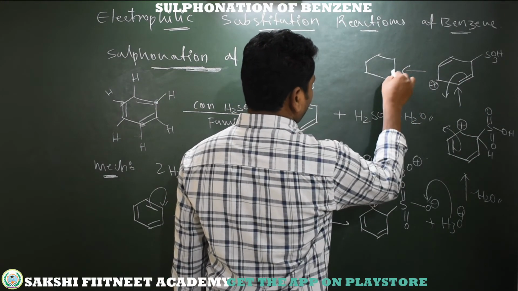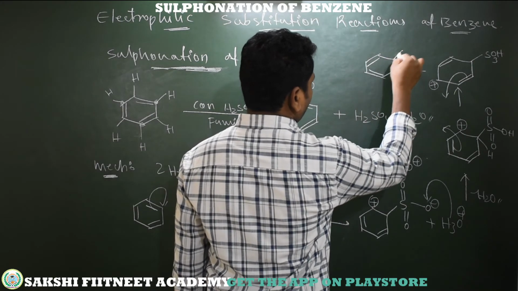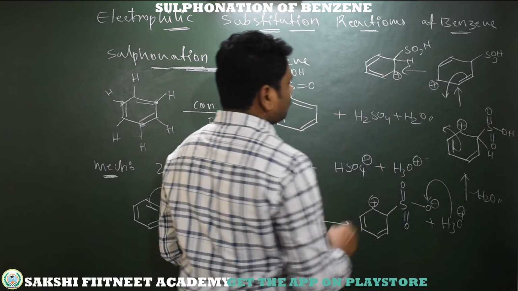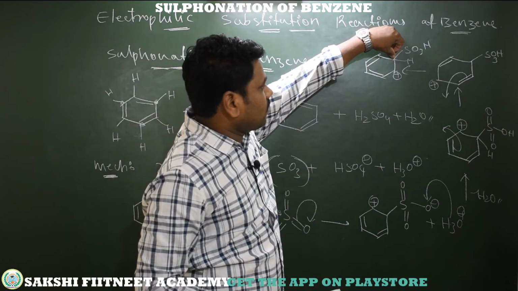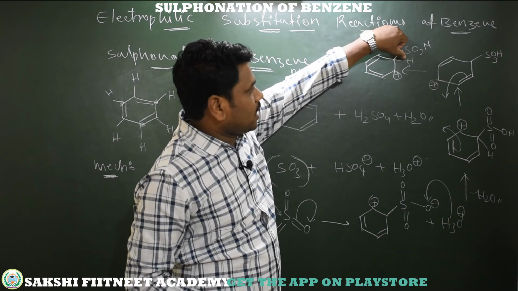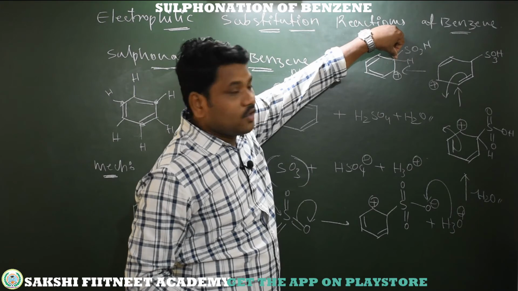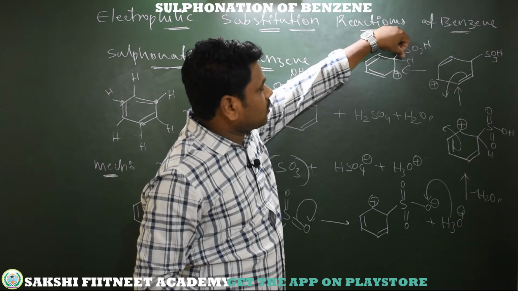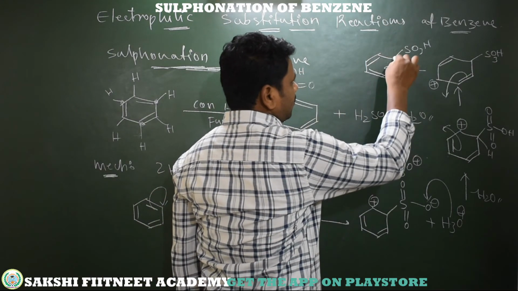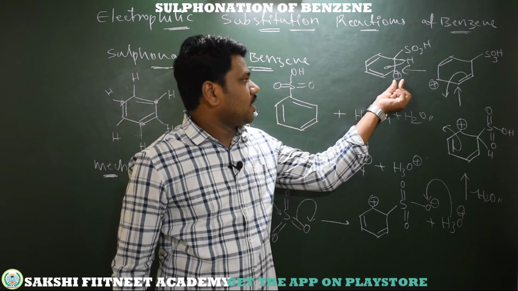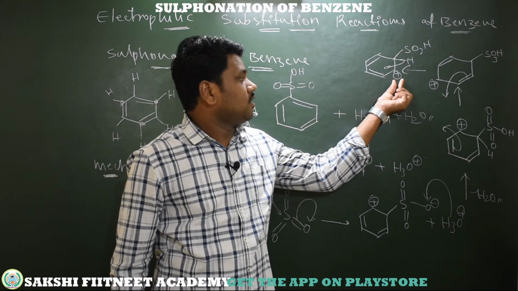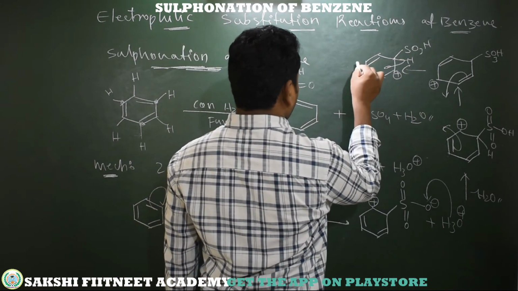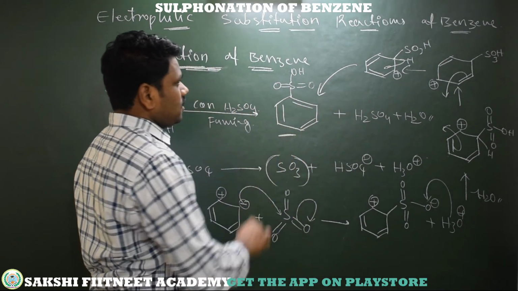Here we have the bond, and it becomes SO3H with a positive charge. Now this hydrogen bonded to the alpha carbon, so we can call it alpha hydrogen. This alpha hydrogen sigma bond's electrons convert into a pi bond between carbon and carbon, and here we get a neutral carbon by accepting electrons from the hydrogen. So we get the product, which is the major product.